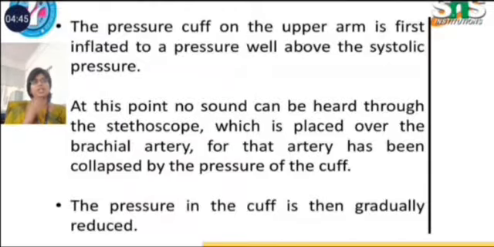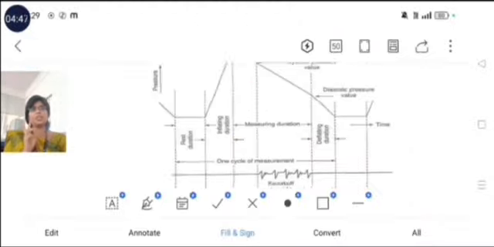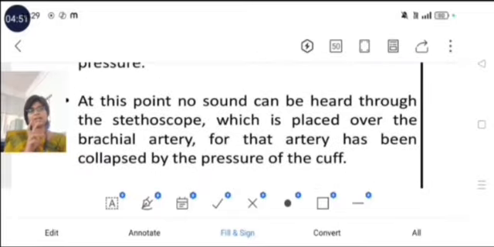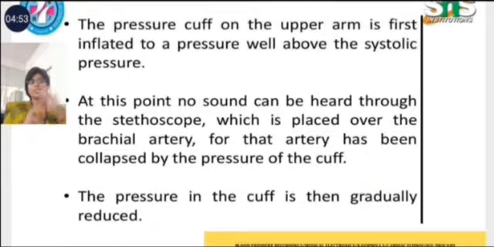So blood pressure is measured by two methods: the direct and the indirect method. Direct methods use catheters. We use the indirect method to measure blood pressure, using a sphygmomanometer. The pressure cuff on the upper arm is first inflated to a pressure well above the systolic pressure.